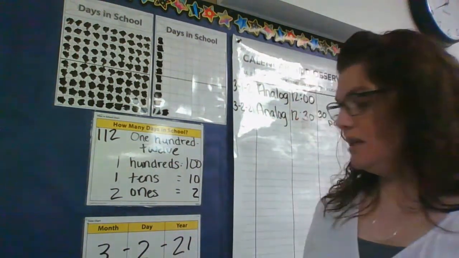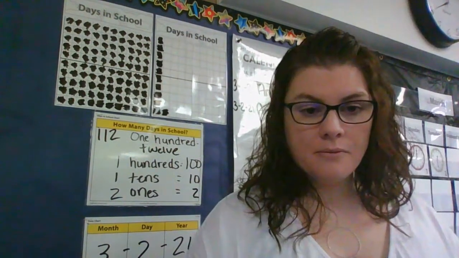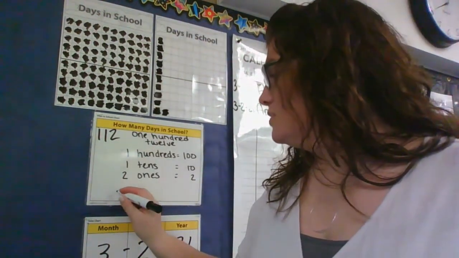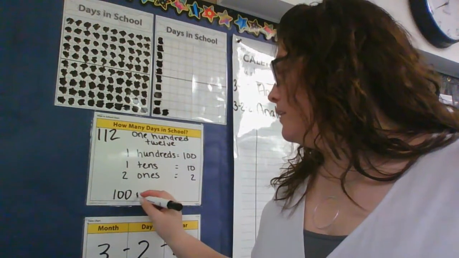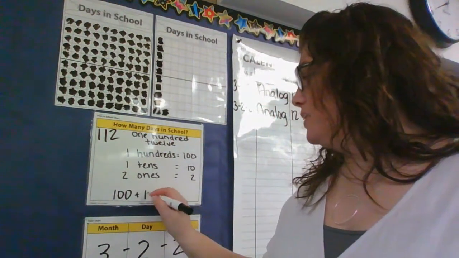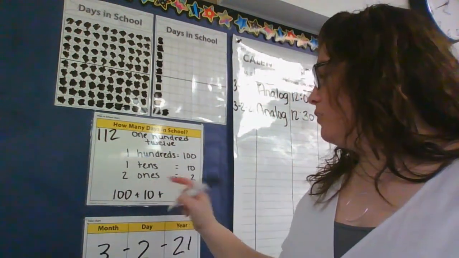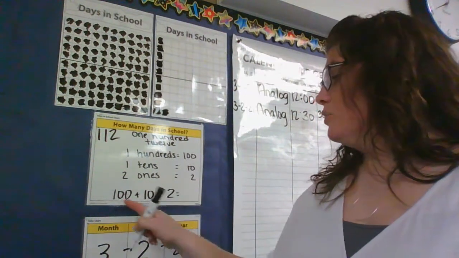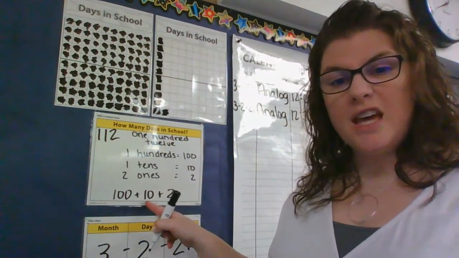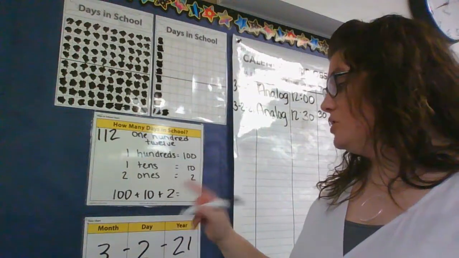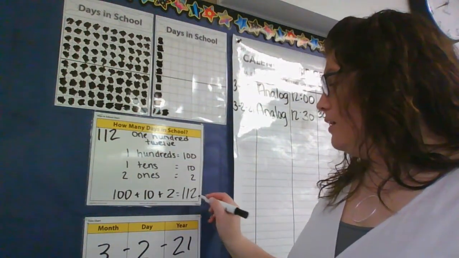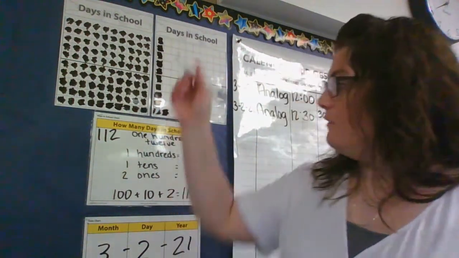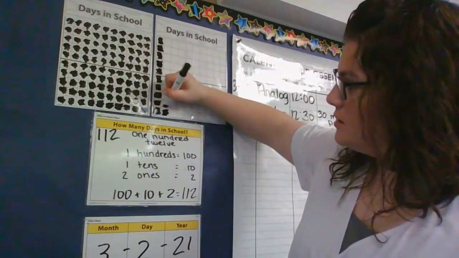So now let's write the equation to put it all together. We start with our hundreds place, so we take that 100 plus our tens, so plus 10, plus our ones, so plus 2. So 100 plus 10 is 110. 110 plus 2 is 112.